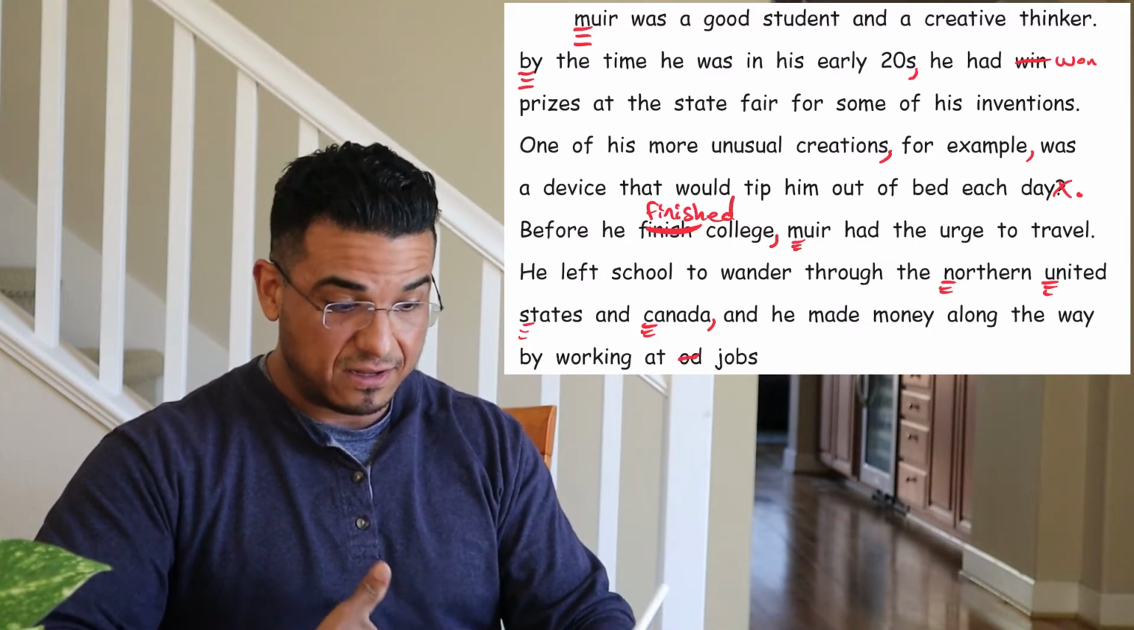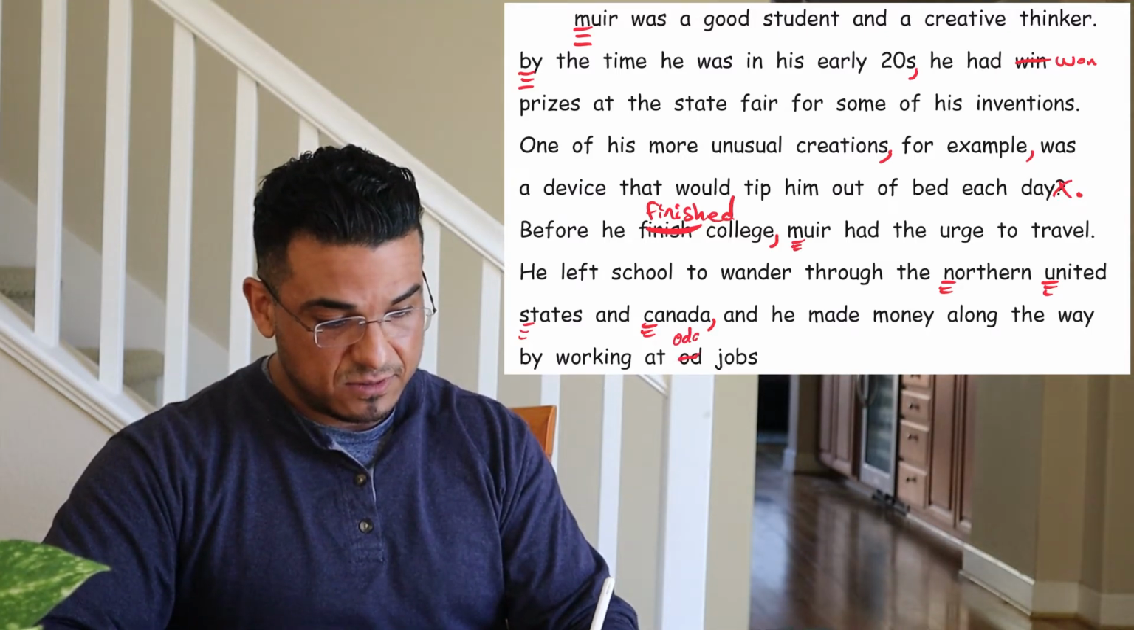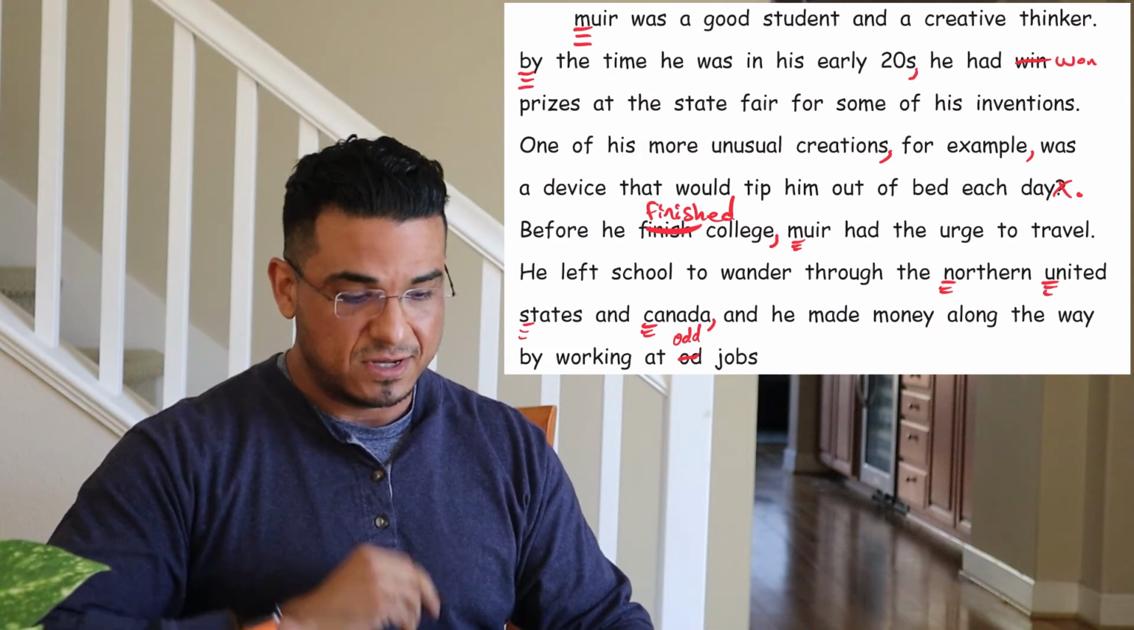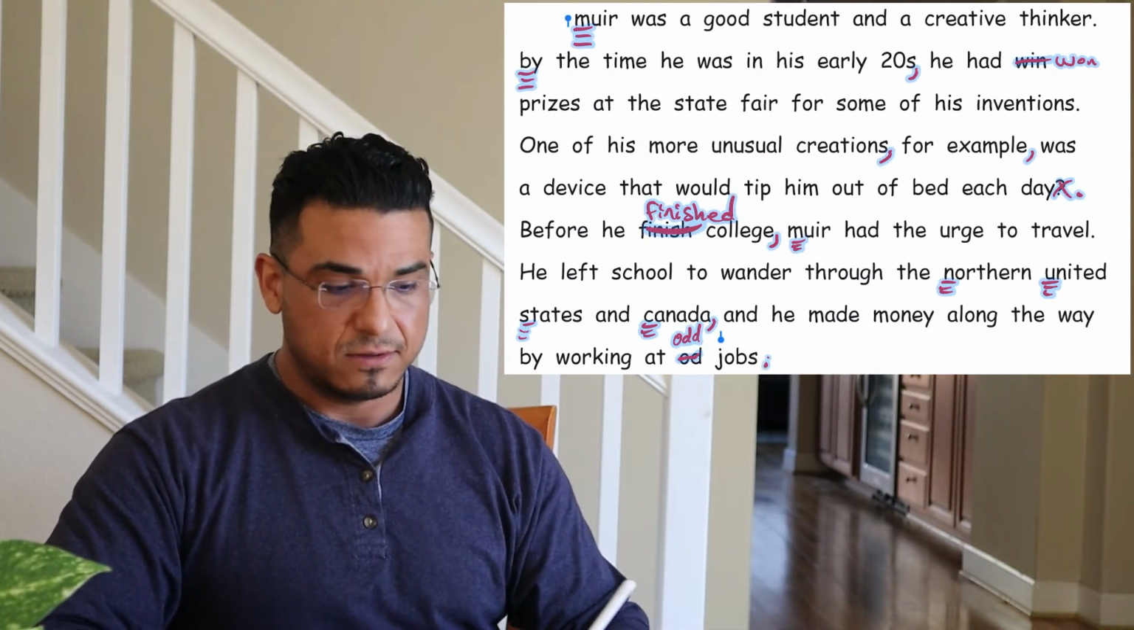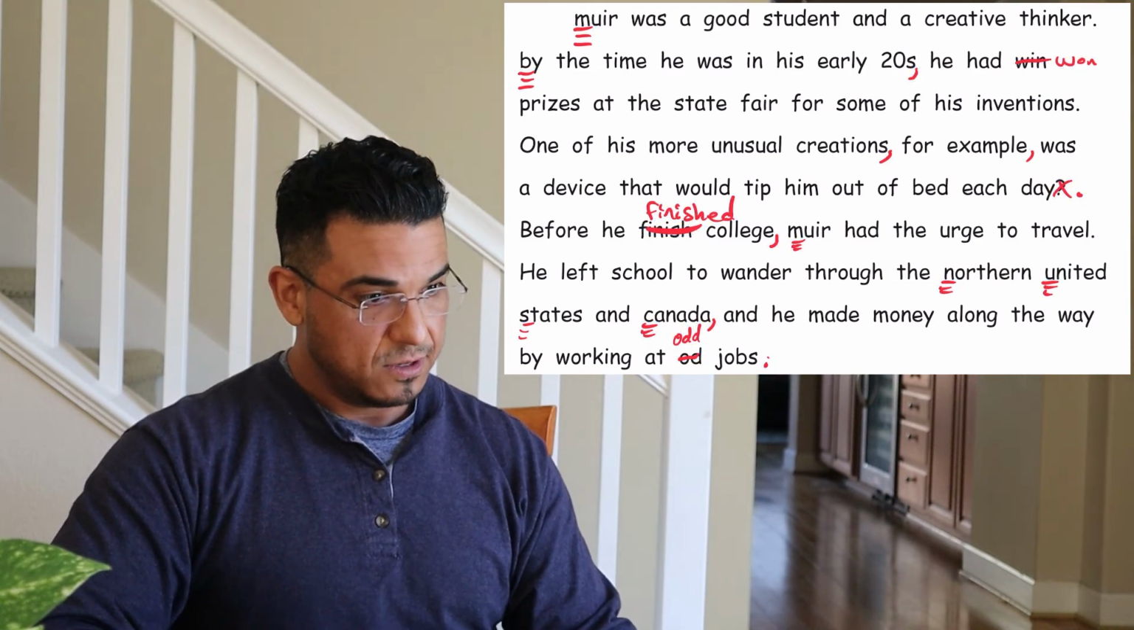Odd spelled phonetically, O-D, but it's a single syllable with a consonant, it needs to be double consonant. Odd jobs, declarative sentence, we'll end it with a, oops, what happened? Oh, we'll end it with a period.